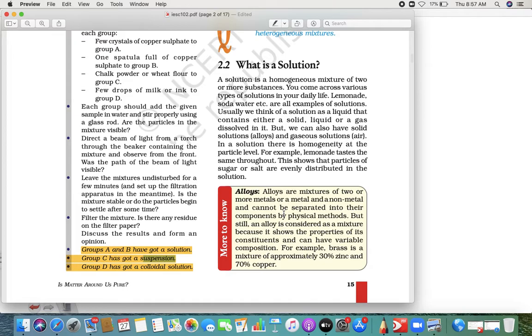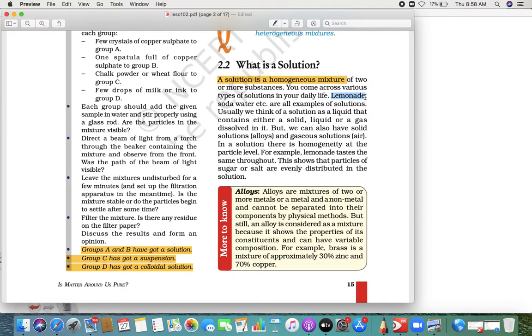Now what is a solution basically? A solution is what? We mix things into one and they mix properly with each other. A solution is always a homogeneous mixture, but it contains two or more substances. For example, when you make lemonade, when you put a spoon of lemon into a glass of water, it becomes lemonade.